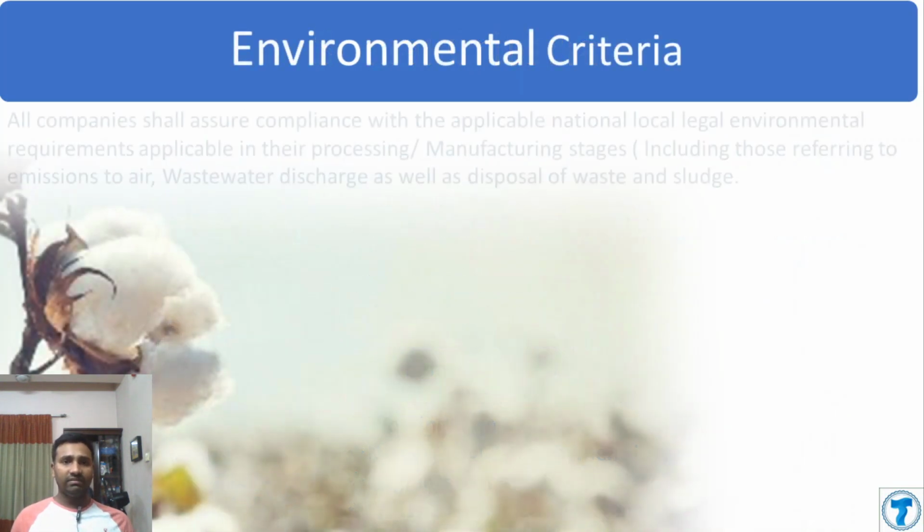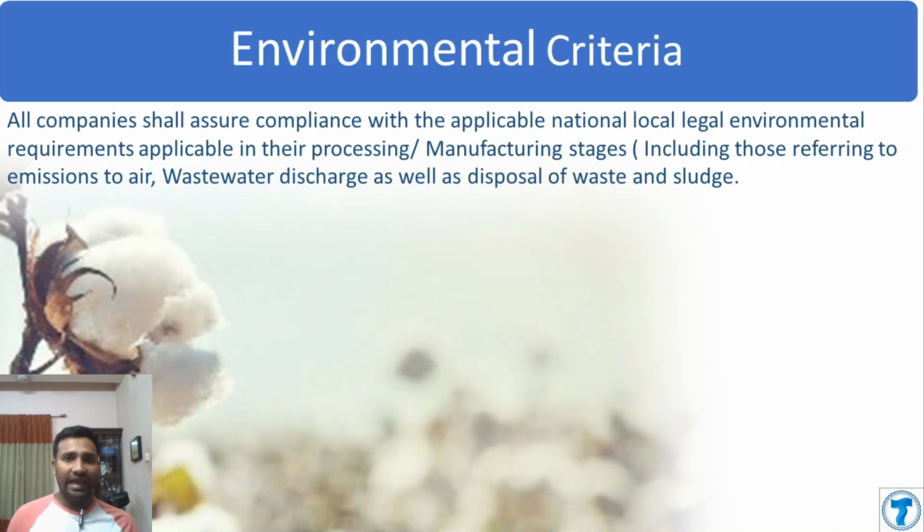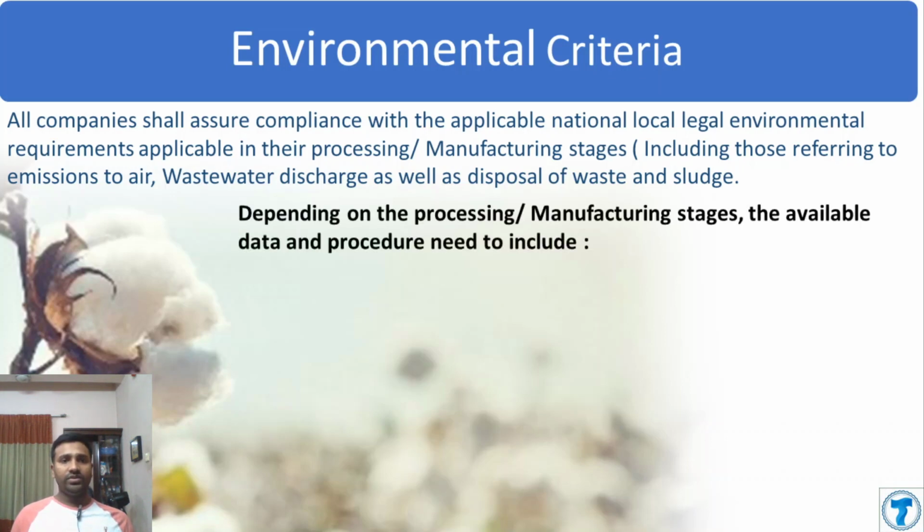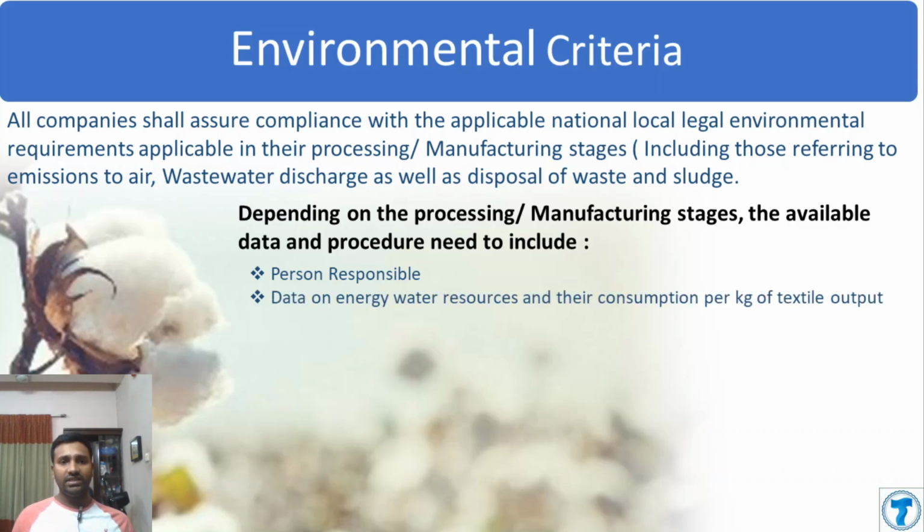Under environmental criteria, there should not be used any chemical or any agent that harms our environment. To meet the environmental criteria, every processor should follow national law regarding the environment, wastewater discharge, as well as disposal of waste and sludge. Depending on the processing or manufacturing stage, the available data and procedures need to include the personnel responsible. There should be one person responsible for meeting the whole environmental criteria.